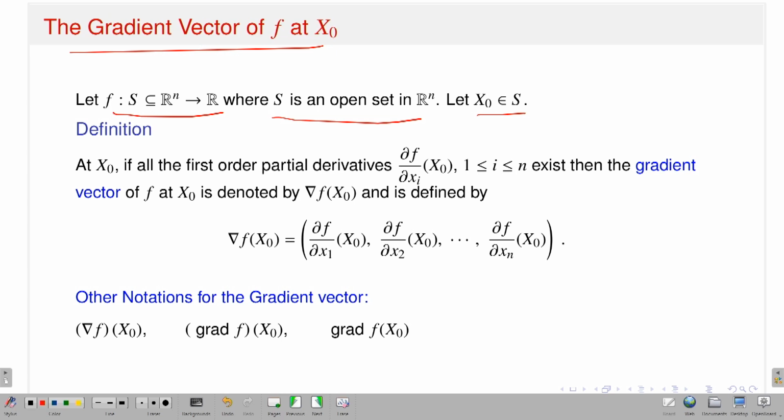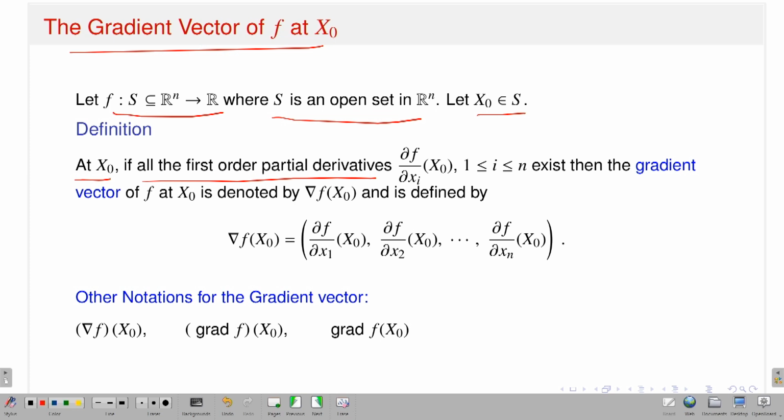Suppose f is a function from a set A, a subset of Rn, to R, and suppose all first order partial derivatives exist. Since it is Rn, I have n coordinate axes, so I can talk about the existence of partial derivatives in n axis directions.